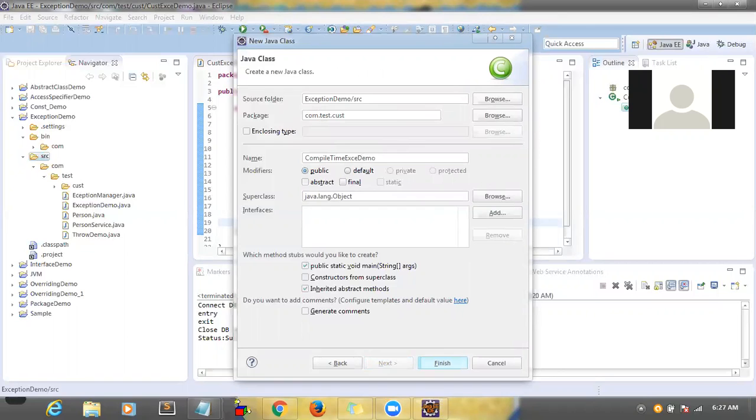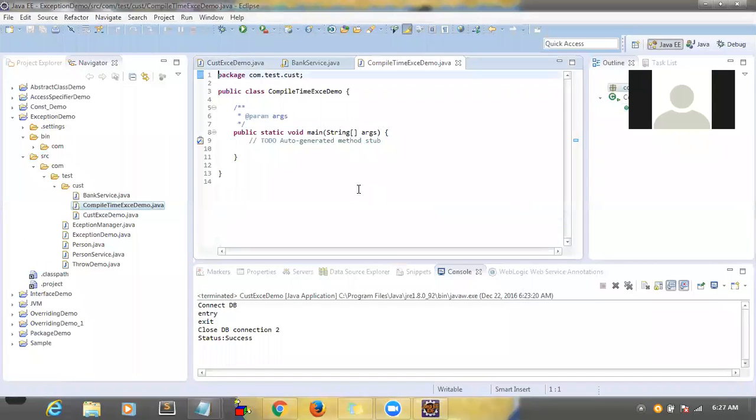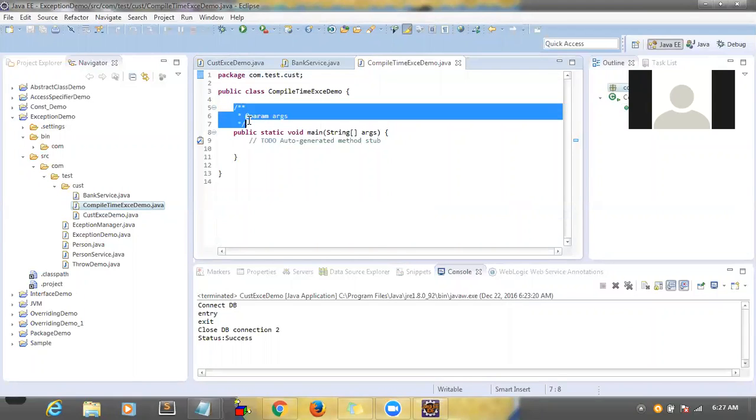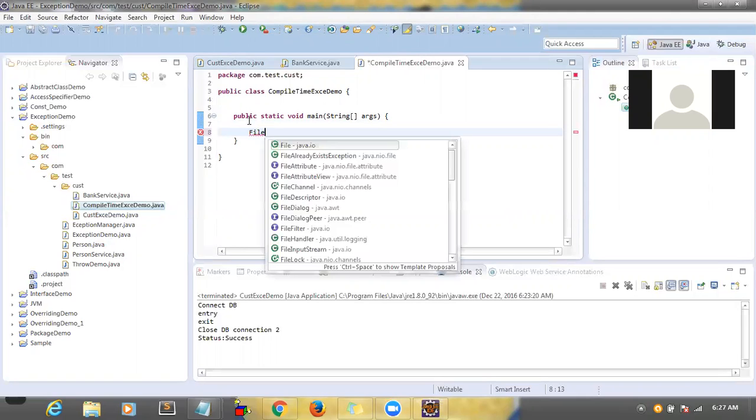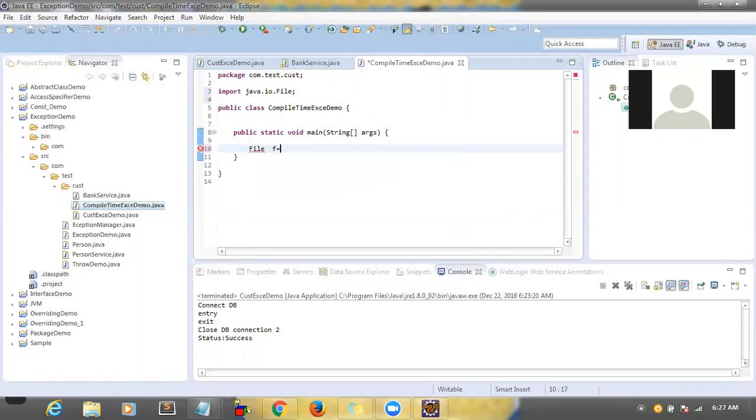So this is an example for compile time exception demo. Now what I'm going to do, I'm going to write one simple line. See here, File f equal to new File.